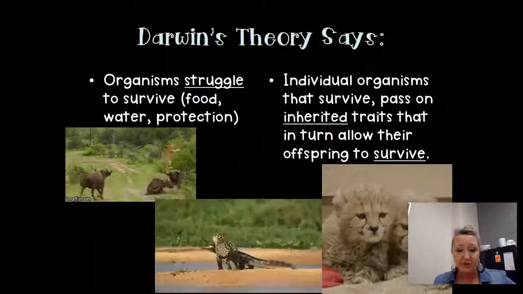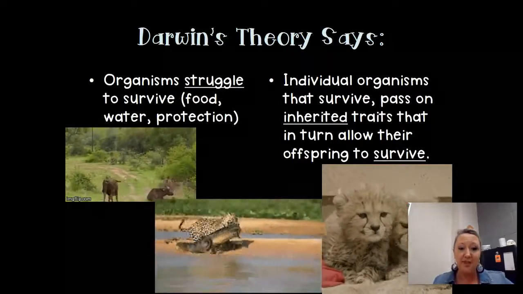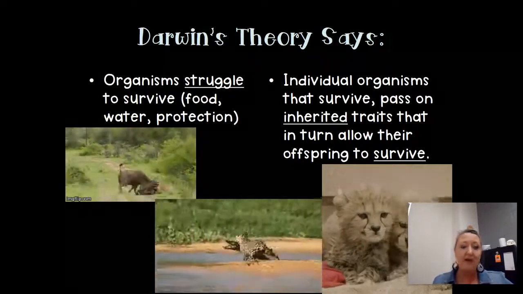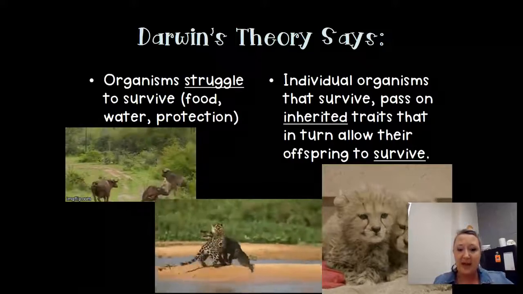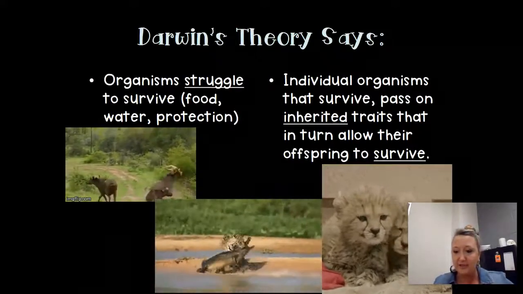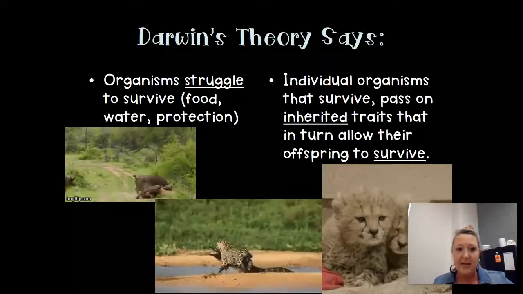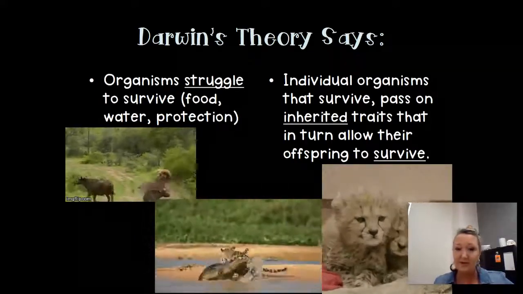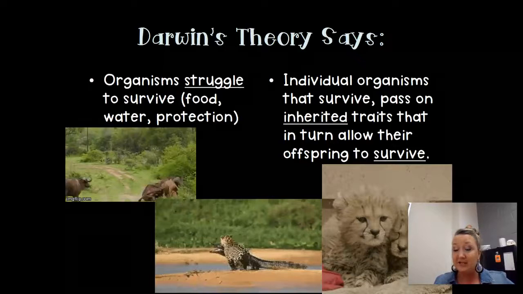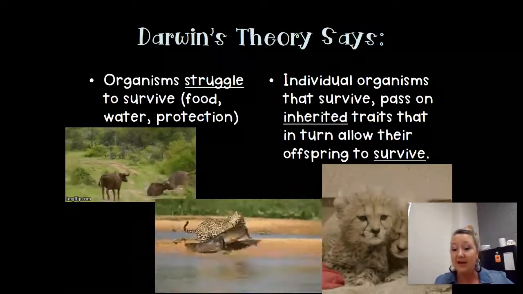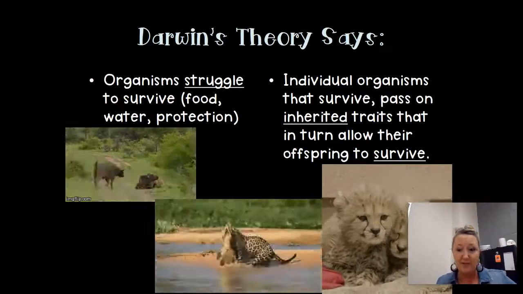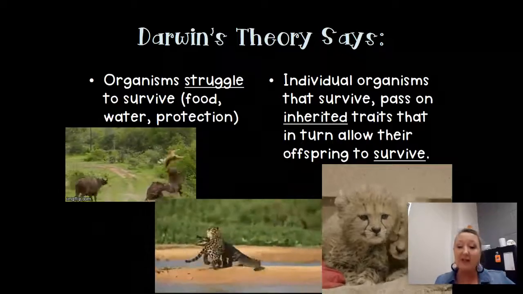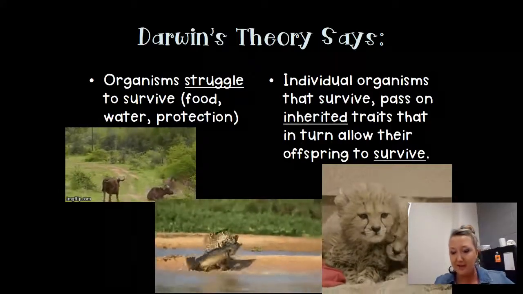There's a struggle to survive in nature, right? The fit survive, the healthy survive. There's food, water, protection. All of those things are required for organisms to be able to survive in their environment. And so when there's a struggle, that means there's that competition that we talked about, right? Individual organisms that survive are able to pass on their inherited traits, their traits that they got from their mom and their dad, that in turn allow their offspring to survive better.